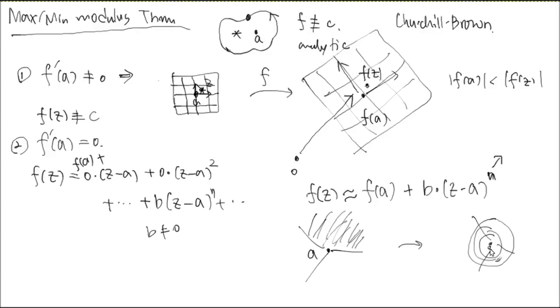So if this is f of a, there's always going to be some number out there further away, because it's an onto map from just 1/nth of the piece, and there will be some point that is mapped further away. So this is an explanation of why it cannot have a maximum modulus inside. It has to be on the boundary. If it is a maximum in here, and you look around outside, including outside of the boundary, it gets larger and larger, right?